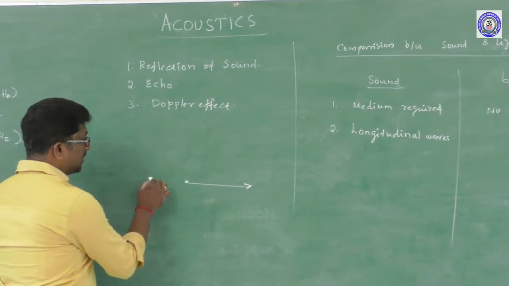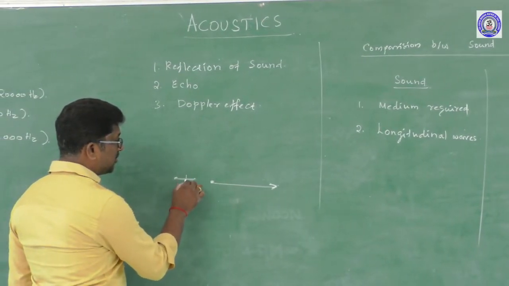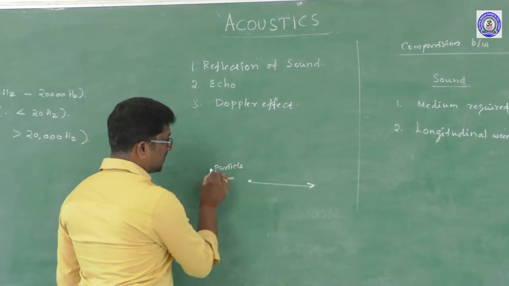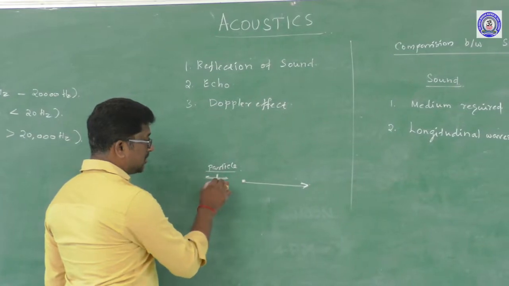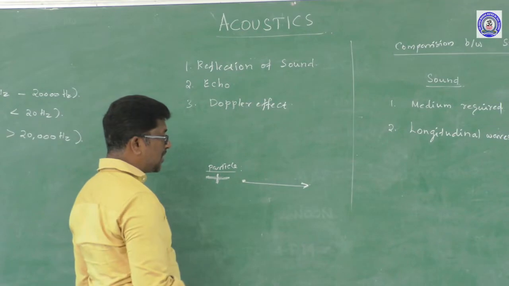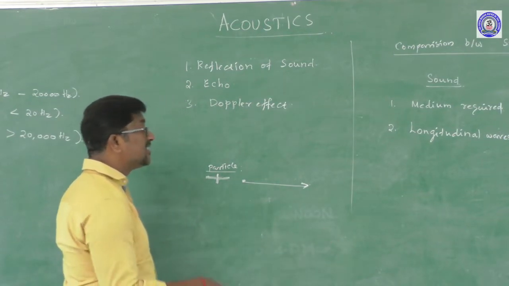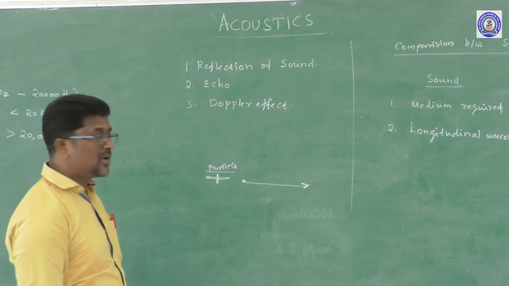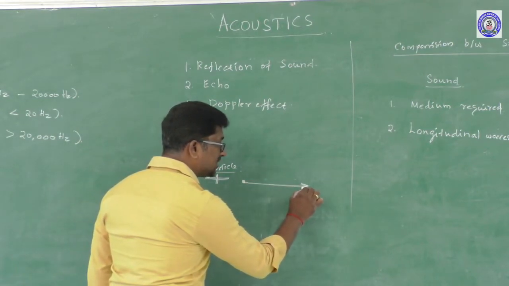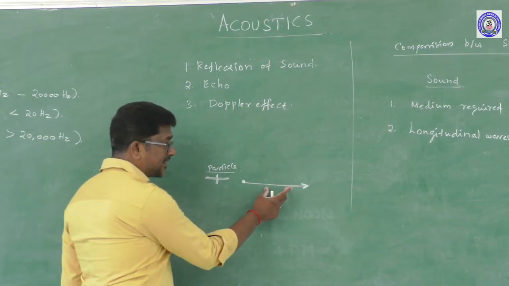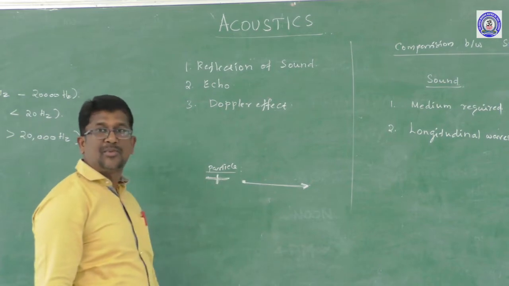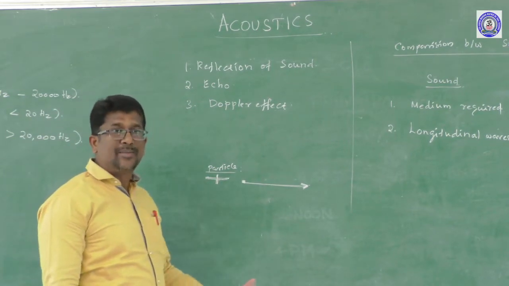For example, suppose a particle vibrates from its mean position like this. The particle vibrates, okay, along this direction from its mean position. So due to the vibration of a particle, the energy is released in the form of wave, which are known as a sound wave. Okay, suppose this wave travels along this direction. Here the direction of propagation of a sound wave is along the direction of vibration of the particle.